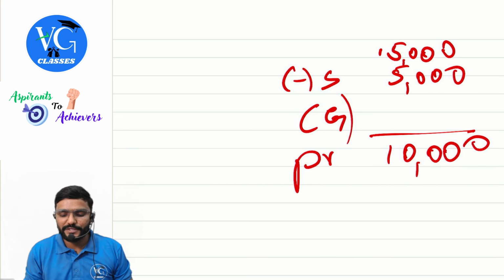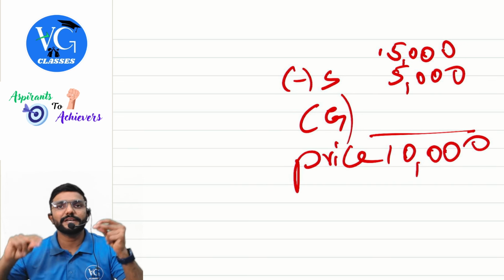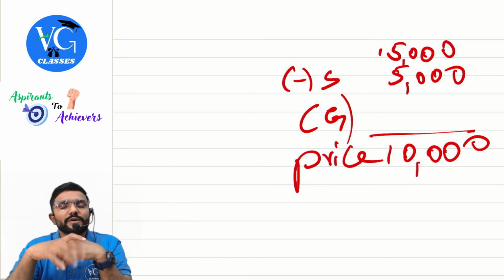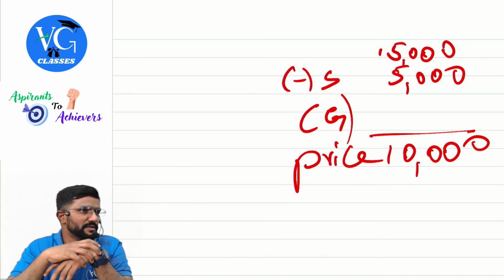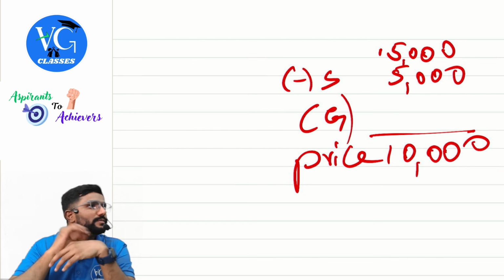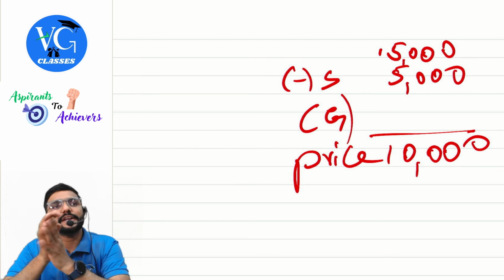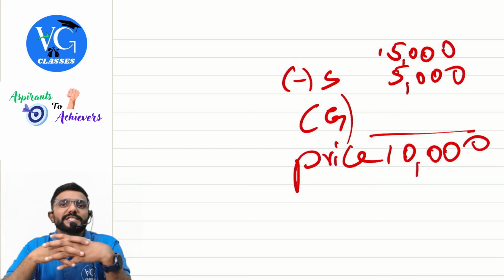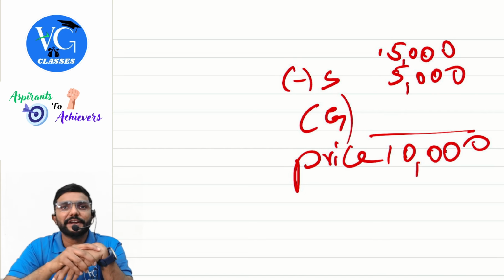So what is my listed price now? 10,000. I am selling it for 10,000. Is this 10,000 linked to the subsidy? Yes, because of the subsidy, the price has come down. Should I add 5,000 here? No. If it is a government subsidy, we need not add it. If the subsidy is received from the central government or state government, we need not add it.